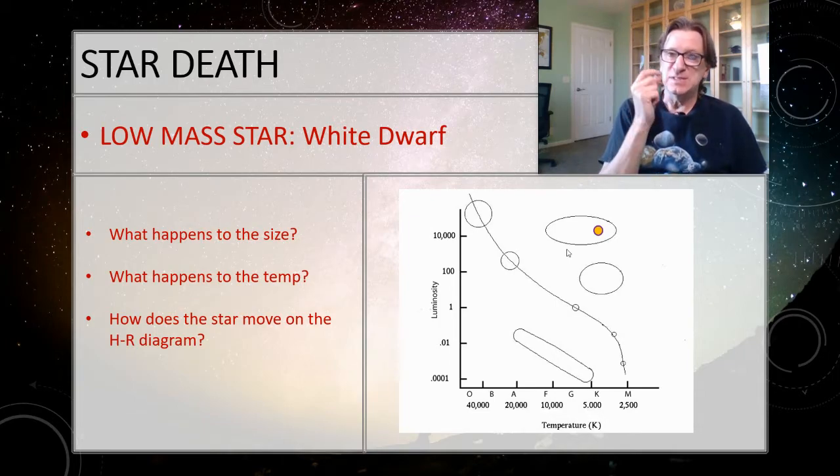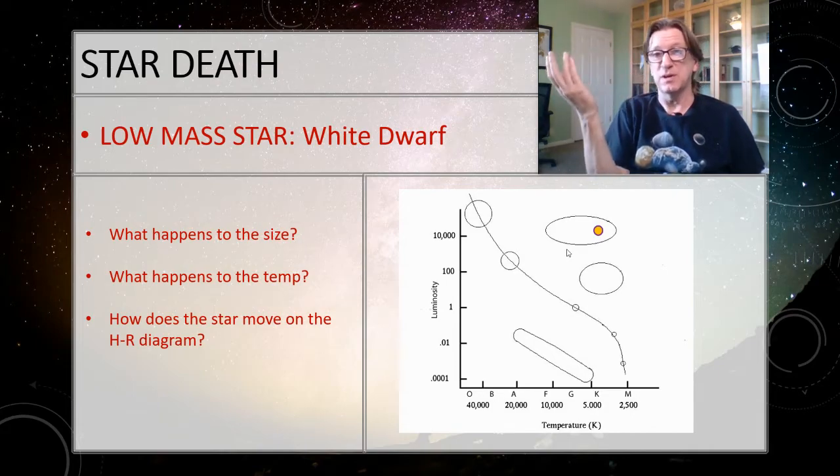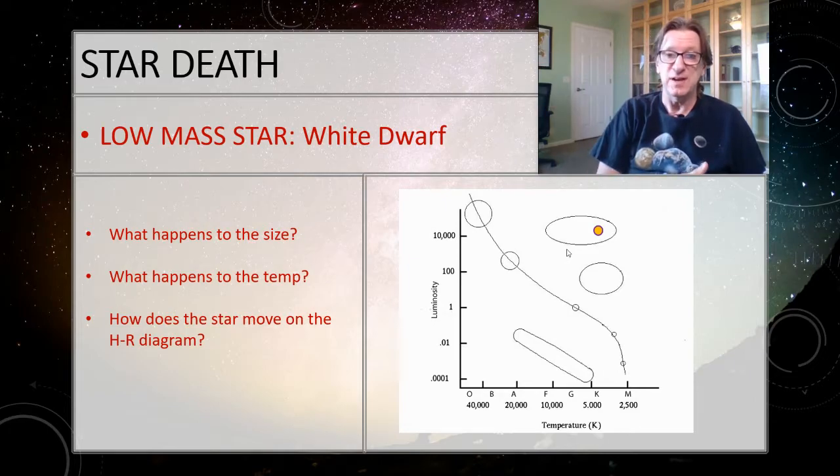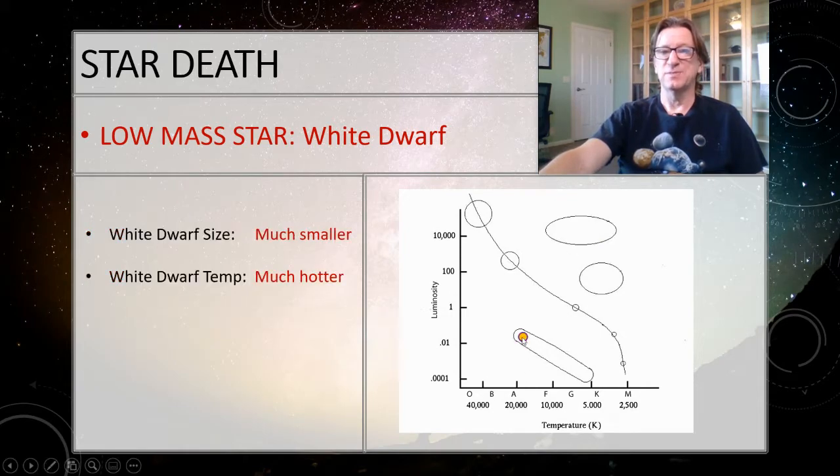But if the size gets smaller and the temperature goes way up, where is this star going to be on the HR diagram? Right here. So this is the white dwarf area that we were looking at before. And then over time, it's just going to cool slowly down until it becomes a black dwarf. It's not radiating any heat at all.